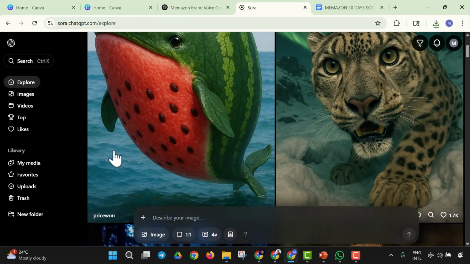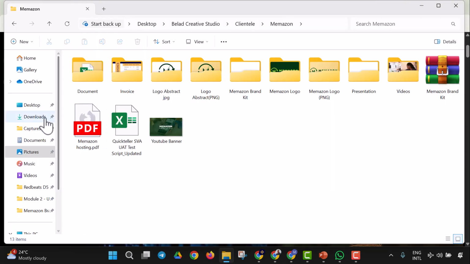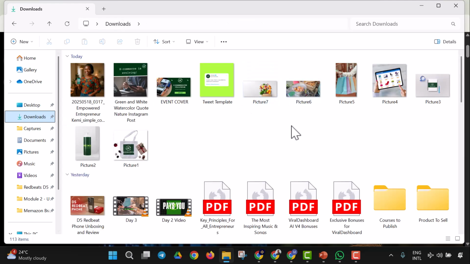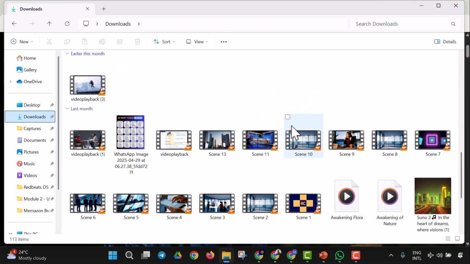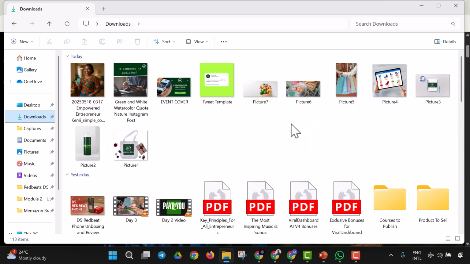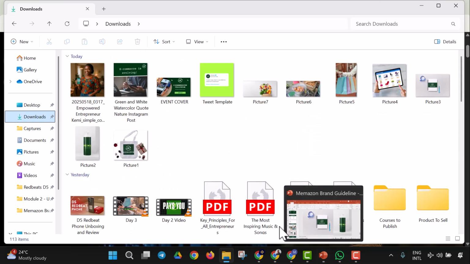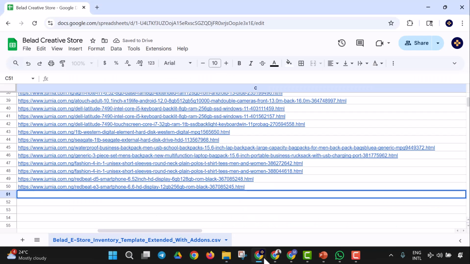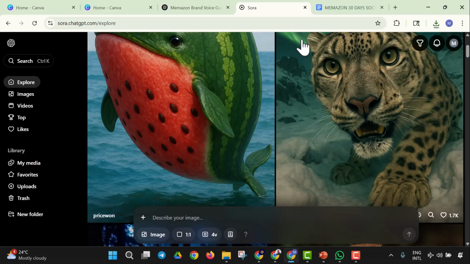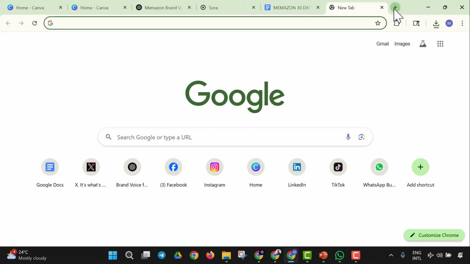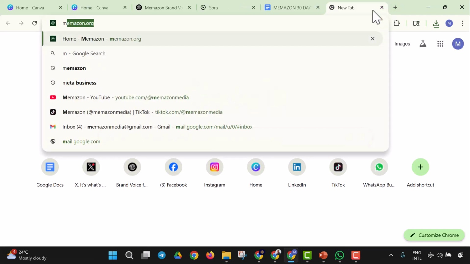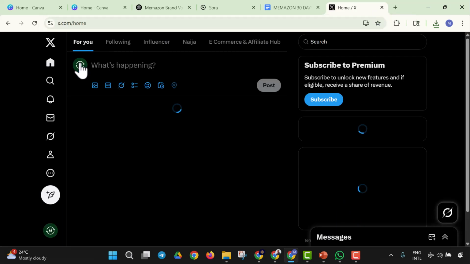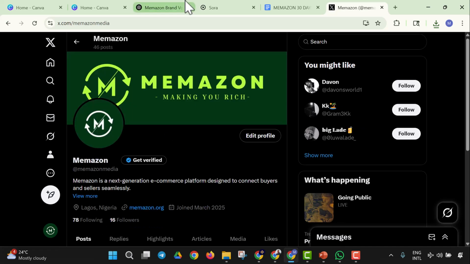And if you have a previous character, you could always come here to refine it. Like I think we had Kemi at a point in time, but let me check if I still have it. Let me check if I still have Kemi somewhere in my archive. So we had Kemi at a point in time, so you could actually refine that very image for whatever you want to do. So let me just check Amazon's page. Let me check Amazon's page right now. So I'm going to check our Twitter page and we're going to see what we had about Kemi. I think I had a character named Kemi, so you could always come here to check for it.